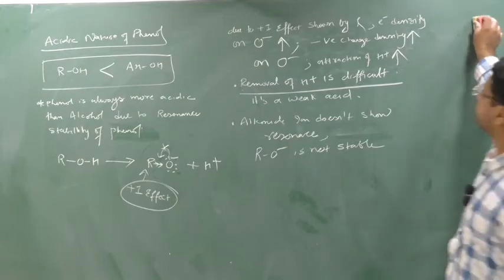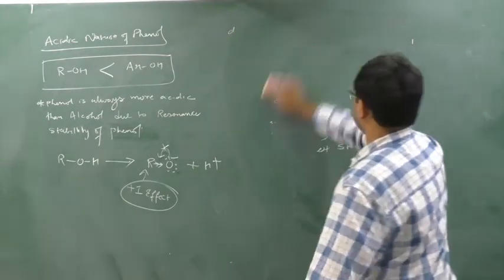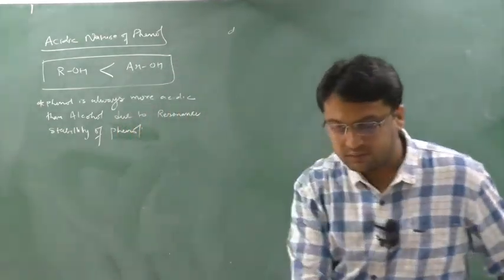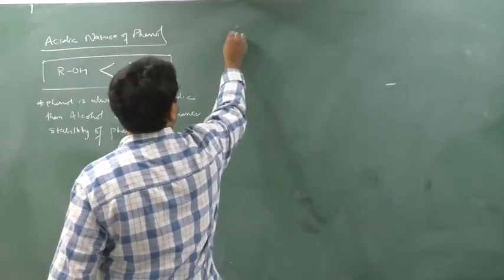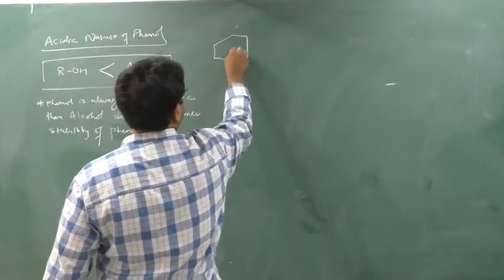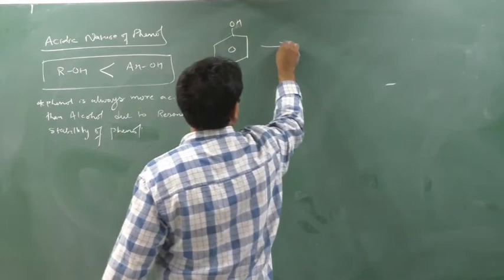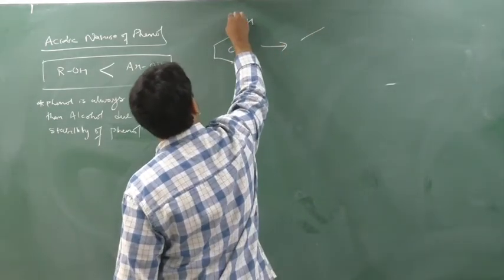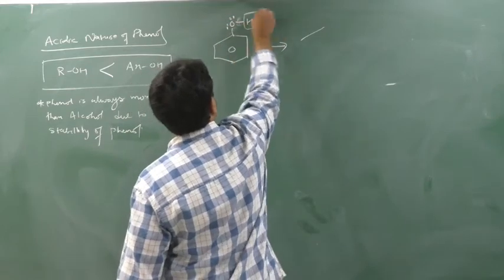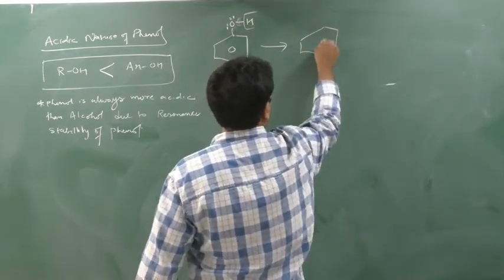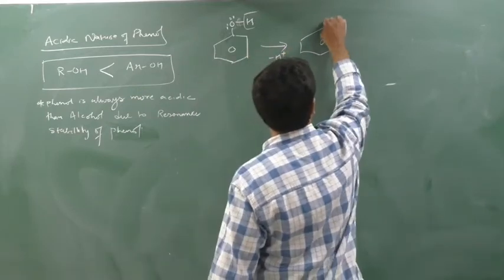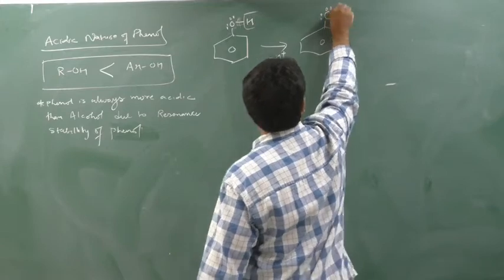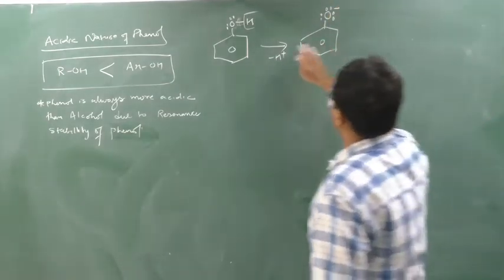Now we will see the phenol. See this. Now what about the phenol? See, when I remove the H plus from phenol, this is phenol, OH. I'll write it in this way, OH, 1, 2, 3, 4, 5, 6, 7, 8. When I remove the H plus from here, what will form? Here O had two lone pairs, H plus is going, one extra lone pair, minus will come here. Okay, now I will show the bonds.